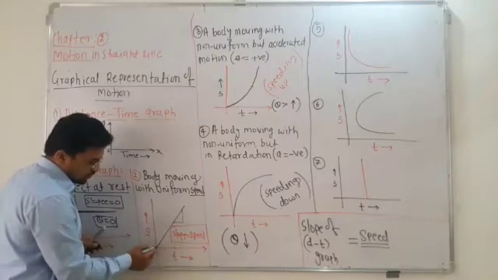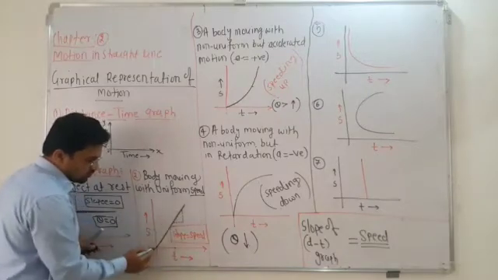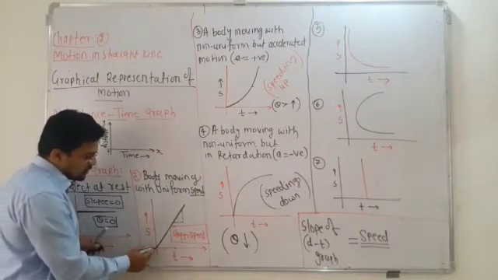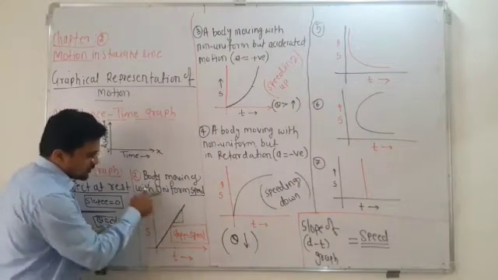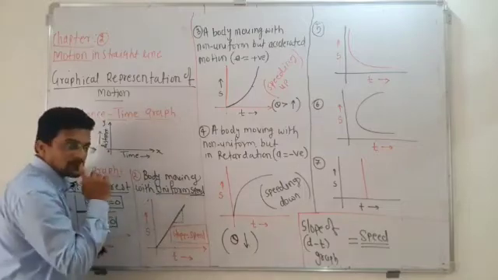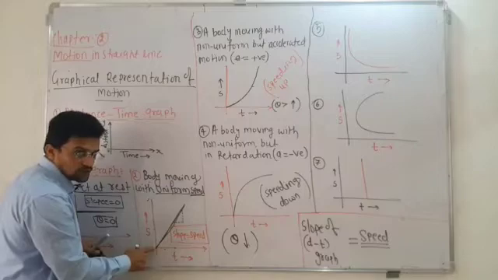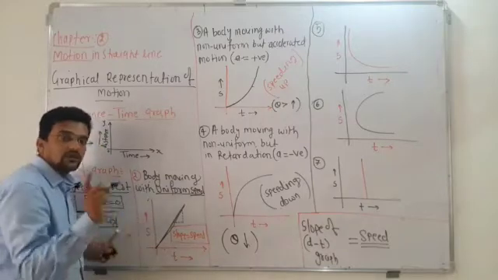So if you join all the points, you will get a straight line passing through the origin. This is the nature of the graph for uniform motion. Remember, in uniform motion you will always get a straight line passing through the origin. But not necessarily always from the origin.